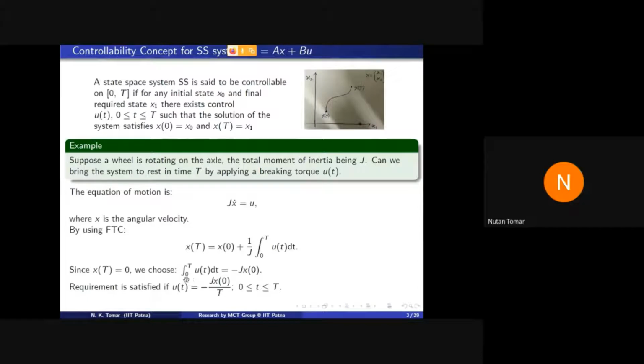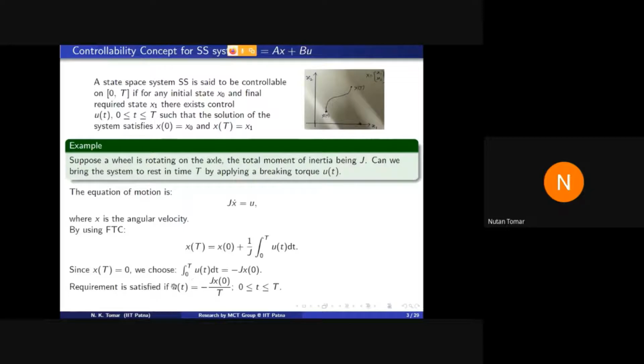Now, if we take u equal to this, then we can check easily that if you substitute u(t) equal to minus J x0 divided by capital T in this equation, this relation is satisfied, and hence we have u such that our requirement is fulfilled, and hence this system is controllable. That is the meaning.